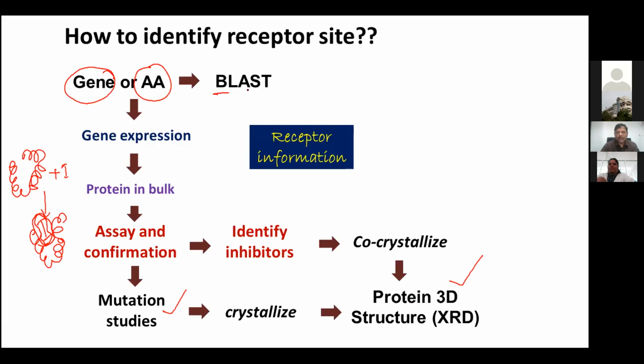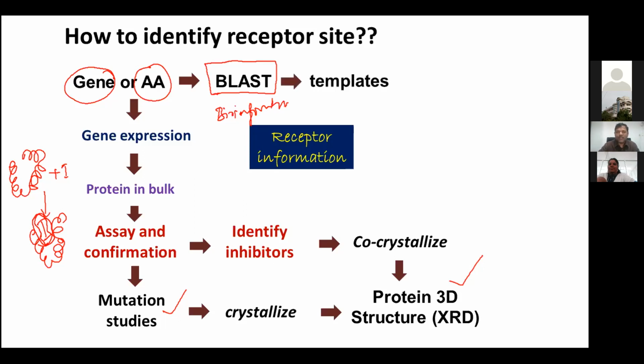Then take the help of bioinformatic tools like BLAST analysis, where you can use online tools. You don't have to buy any software. The only thing is you need to know the technique.